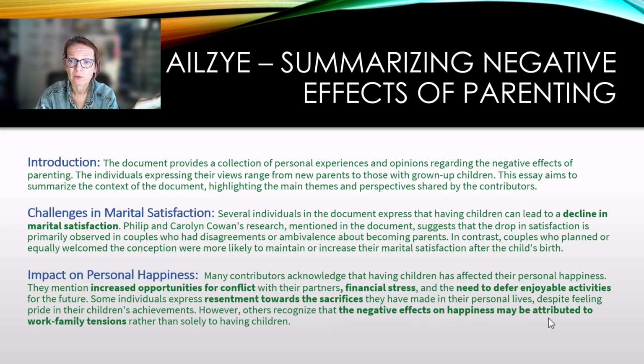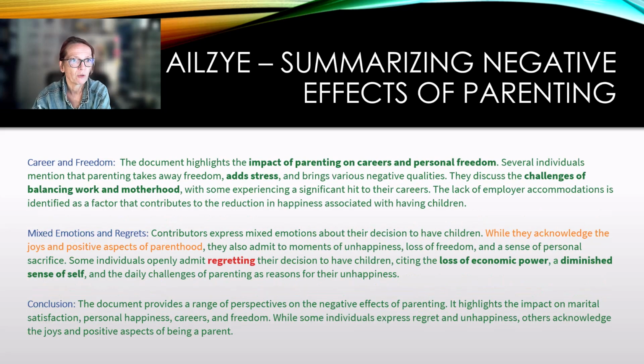The negative effects on happiness may be attributed to work-family tension. So it picks up on that work-family balance that we also had in the other summaries, but we're not done yet. Then it focuses on the career and freedom aspects. It adds stress and has some influence on personal freedom. And that's also what we see a lot.